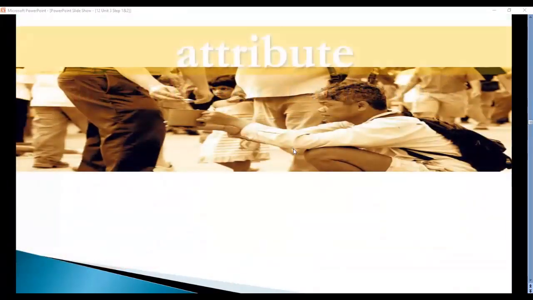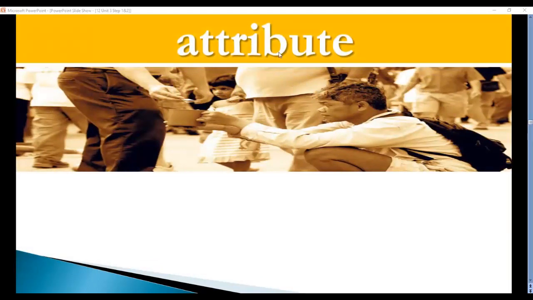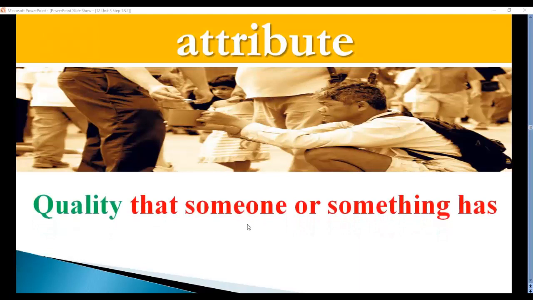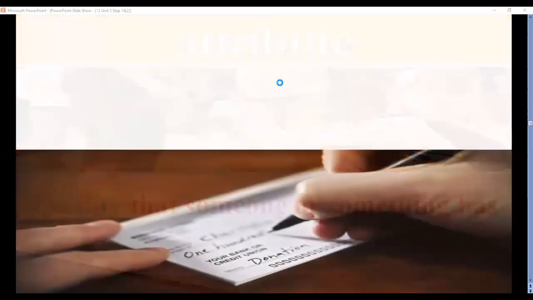Next here, we have attribute. Have a look at this one here, quality. Attribute, it is a quality. We can say a quality that someone or something has. Attribute, quality or trait. And these attributes or qualities or traits are something good in our societies.